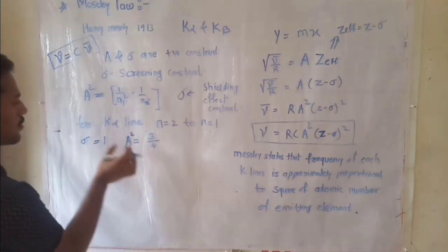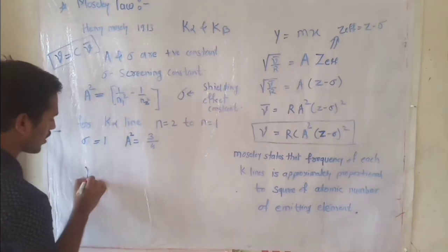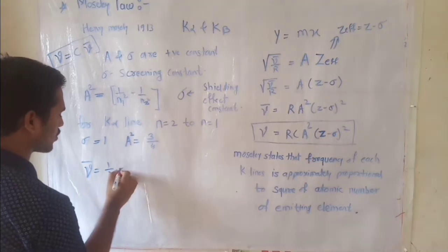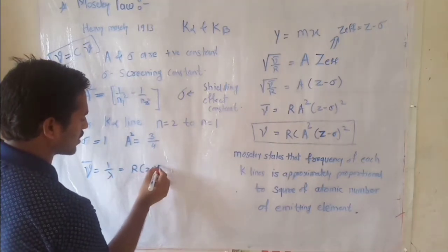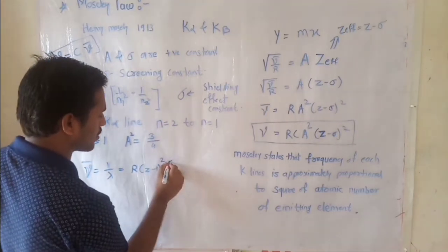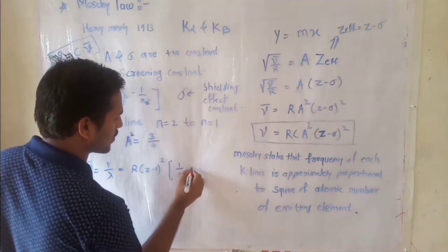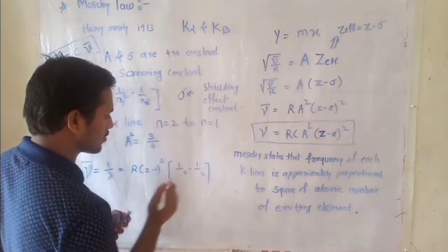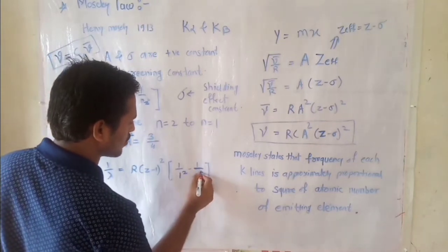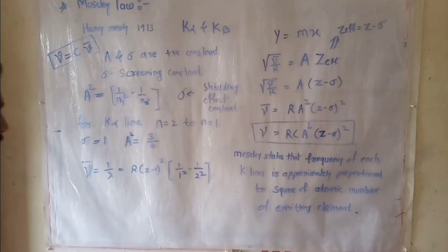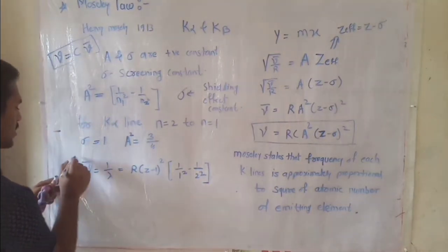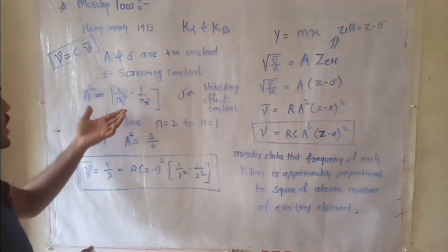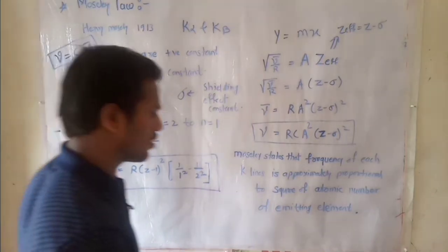Therefore Moseley wrote the equation for a hydrogen-like atom as wave number, 1 upon lambda, equals R times (Z minus 1) whole square, times 1 upon n1 square minus 1 upon n2 square. This value can be written as 1 upon 1 square minus 1 upon 2 square. This is the equation for the K alpha line. This Moseley law also holds for the L series.